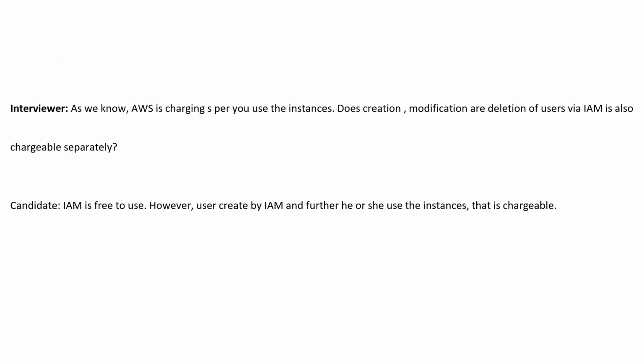Next interview question is, as we know, AWS charges as per usage of instances, right? So is the creation, modification and deletion of users via IAM also chargeable separately? No, guys, IAM is completely free to use. However, a user created by IAM who further uses an instance, that is chargeable. So guys, I hope you understood these questions, and I hope you all have noted them down.